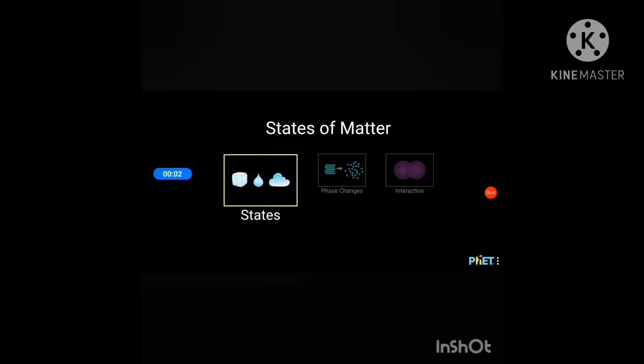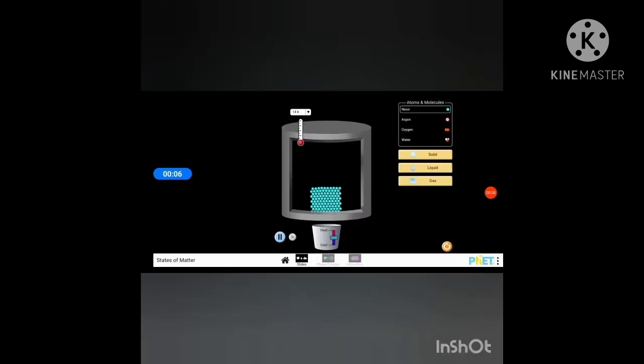I am going to show you the states of matter molecules. Here the three states: solid, liquid, gas are given. Now when I click on solid, you can see this molecule pattern. When I click on liquid, you can see some space is there between the molecules. But in gases, there is a lot of space and the molecules can move freely.